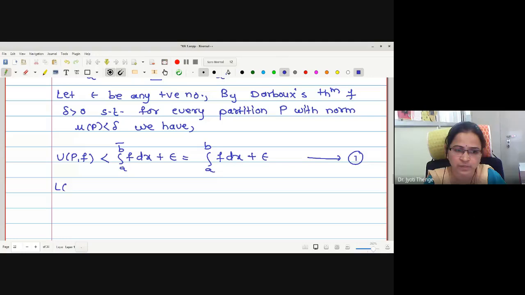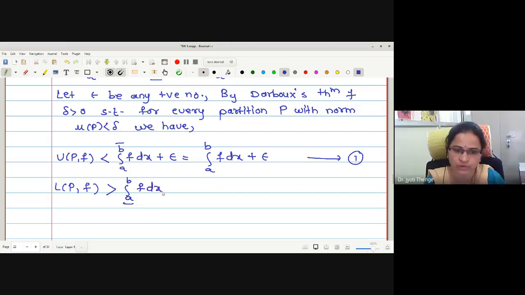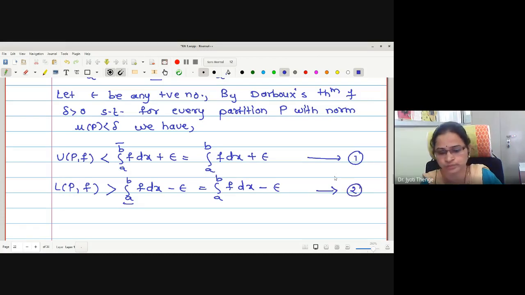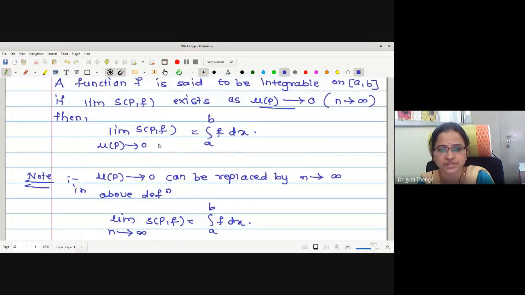Similarly, L(P, f) is greater than the lower integral minus epsilon. Again, this lower integral we will write as the actual integration because we have assumed that. Let me call this statement number 2. See, anyhow we want to convert this upper sum and lower sum to the Riemann sum in order to prove this kind of statement. This is actually equivalent to write.